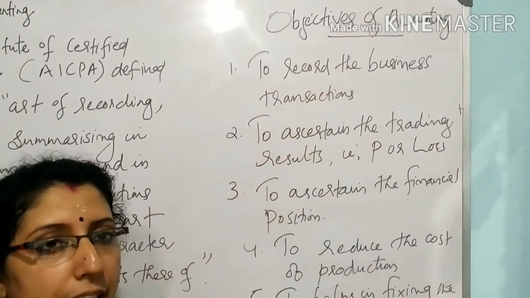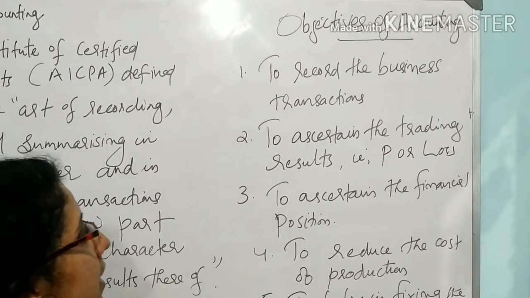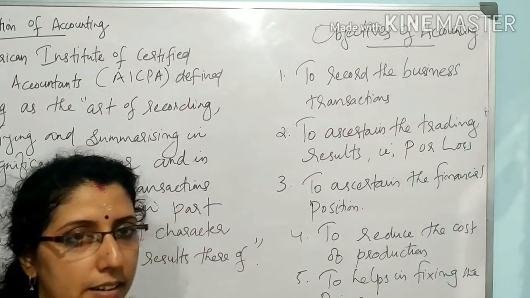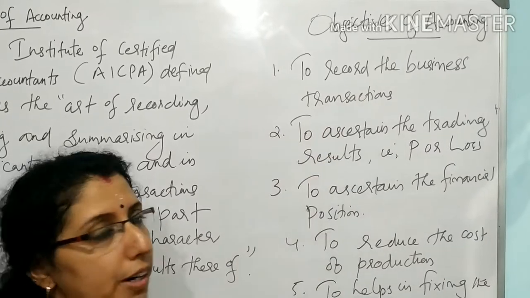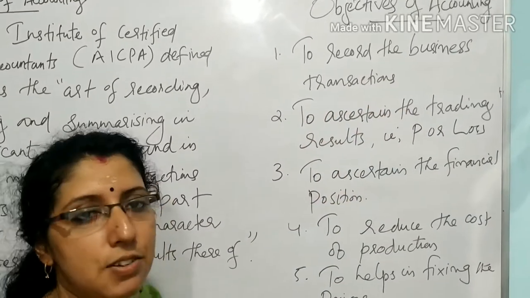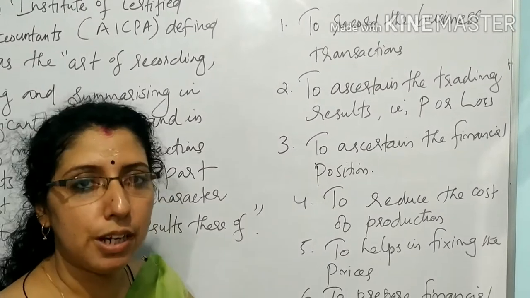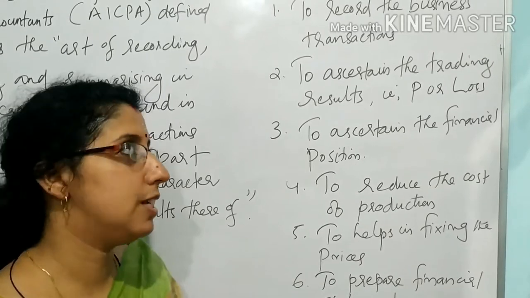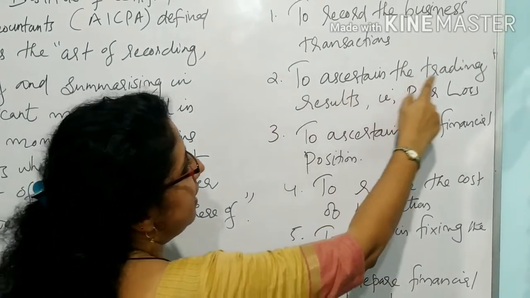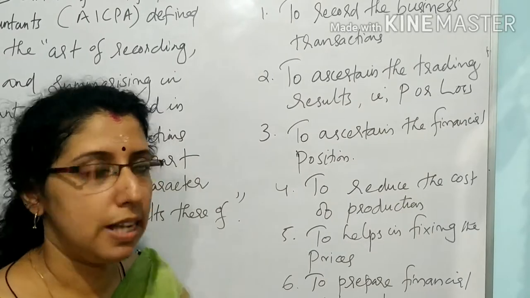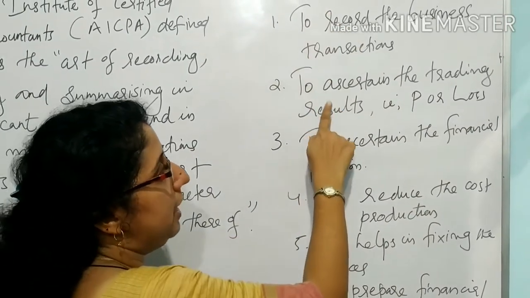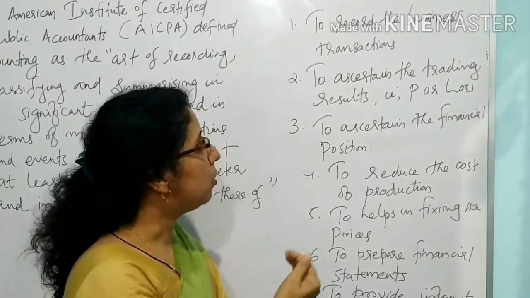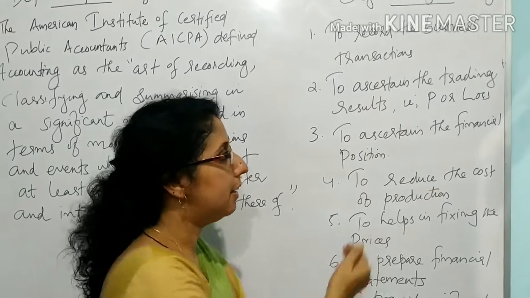Next, objectives of accounting. What is the purpose of accounting? There are seven points. First one, to record the business transactions. We already discussed this point. In accounting, we record various kinds of business transactions, for example, purchase of goods, sale of goods, etc. Then second one, to ascertain the trading result, that is profit or loss. The main objective of accounting is to ascertain the profit or loss. That is called the trading result.